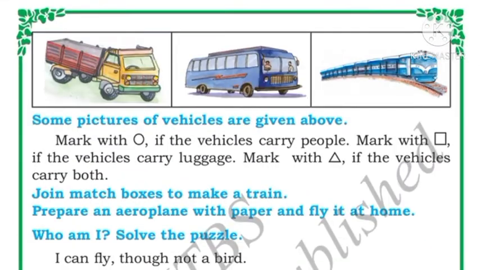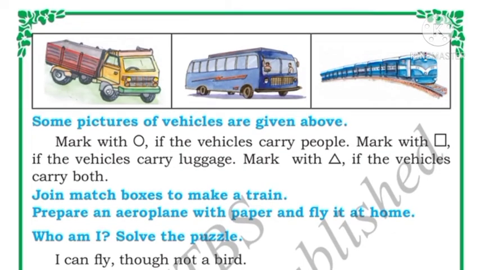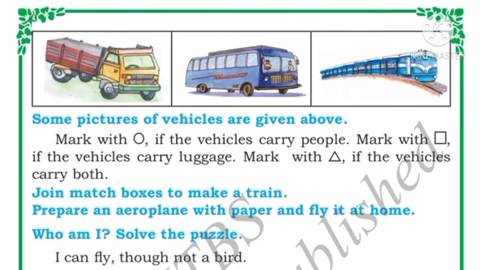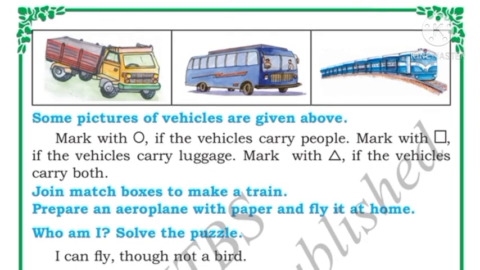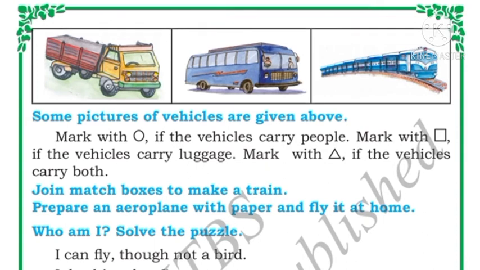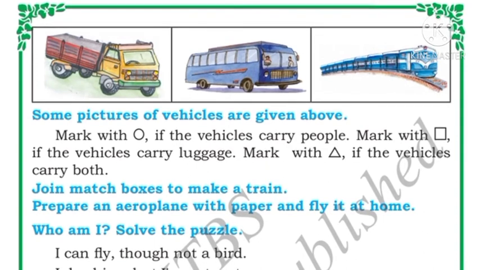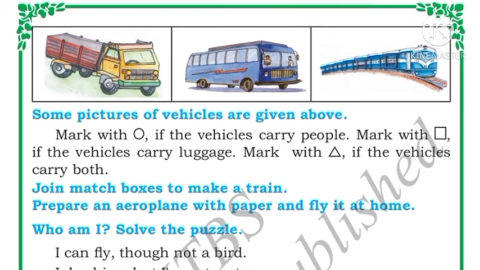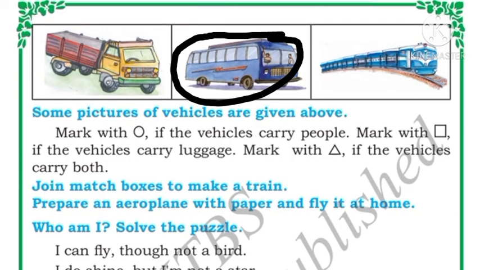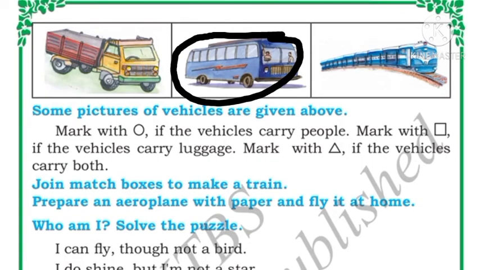Okay. Next, see children, some pictures of vehicles are given here. You can see here three vehicles, that is truck, bus and train. Now we have to put a circle for the vehicle that carries people. In this, which vehicle carries people? Bus, right? Bus is the vehicle that carries people, so we will put a circle.